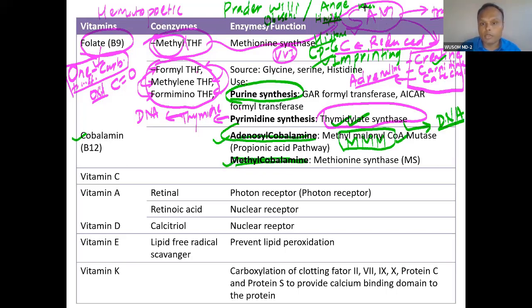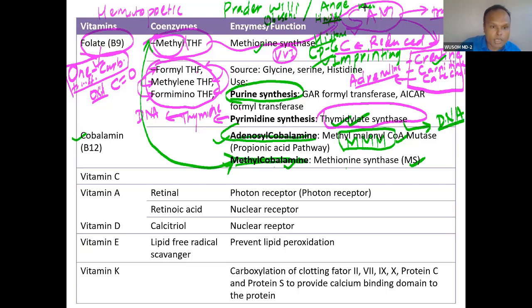Methylcobalamin is part of methionine synthesis. This methionine synthesis gives you the relation between folate and this. So this is the relation through methionine synthesis. Vitamin B12 is part of methionine synthesis. Methylcobalamin is part of methionine synthesis.